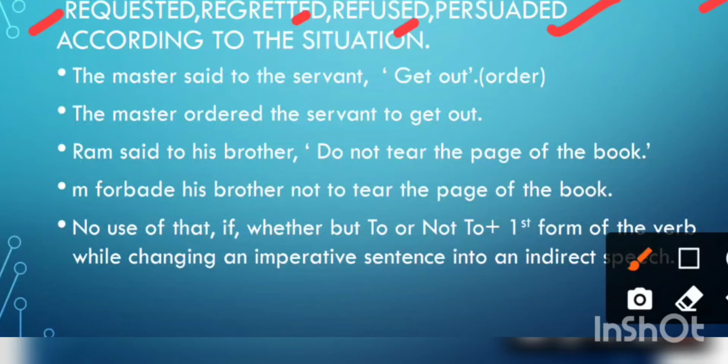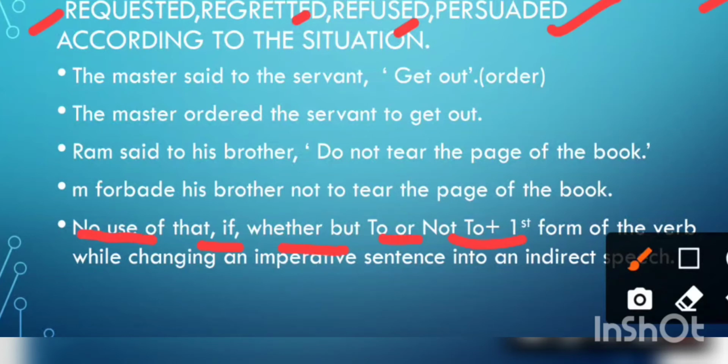When we change these sentences into indirect form, the rules we follow: first of all, no use of that, if, or whether. Remember that. What we use as a connective is to or not to plus first form of the verb. We use to plus first form in an affirmative sentence, and not to plus first form in a negative sentence.